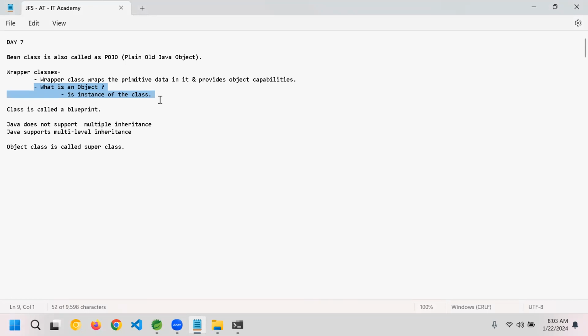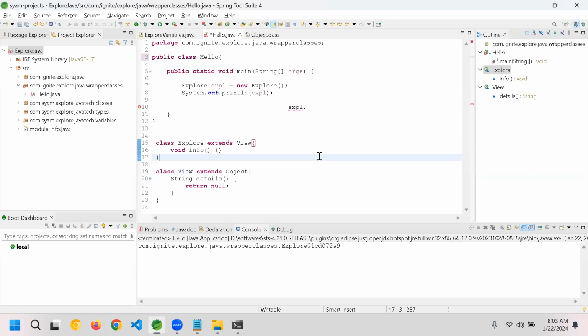Employee is a class, Shyam is an instance. Employee is a class, Dilip is an instance. In general terms, you can call it an object also. Chair is a concept. A specific chair with its color, height, width, depth is a unique chair, and it has its model, manufacturer, number. So never get confused between the Object class and an object which you create. The Object class is the superclass for all the Java classes.